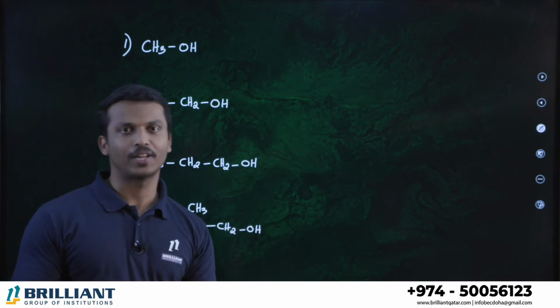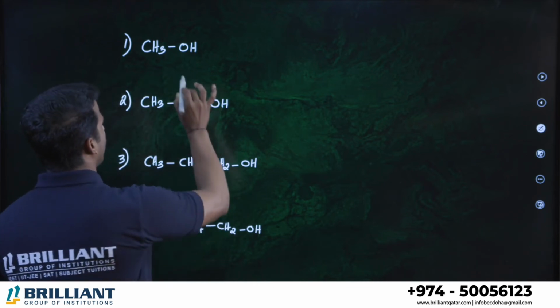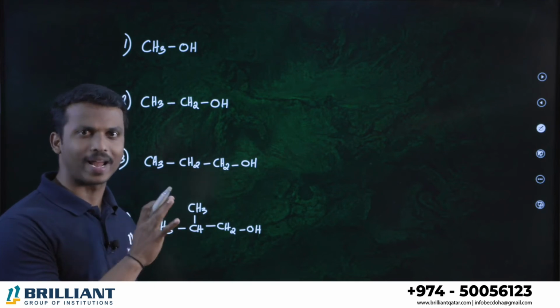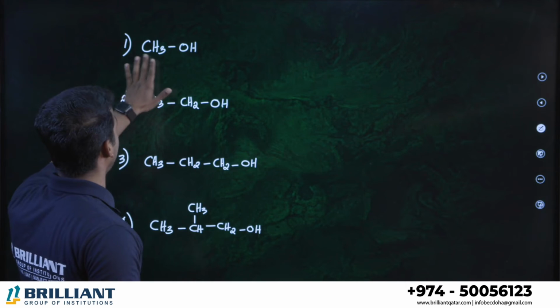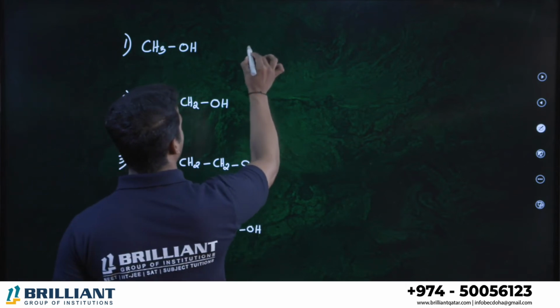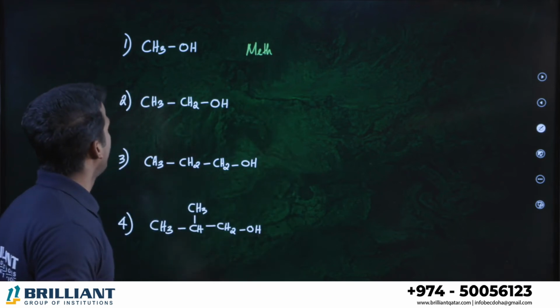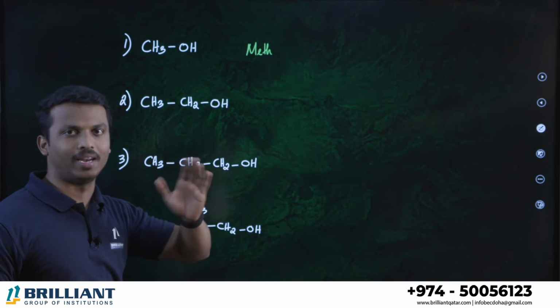No branches. So for CH3OH, what is the prefix? Prefix is nothing because there is no substituent. Let's go for the parent chain. What is the parent chain? Just one carbon. One carbon we call meth. And it is an alkane, only single bonds are there, therefore it is methane.